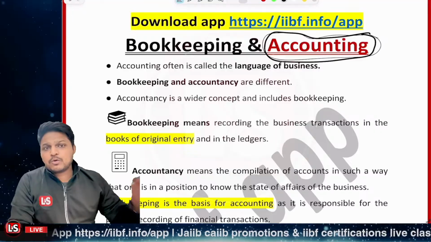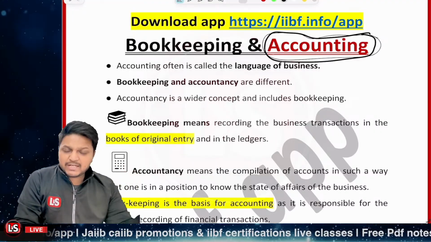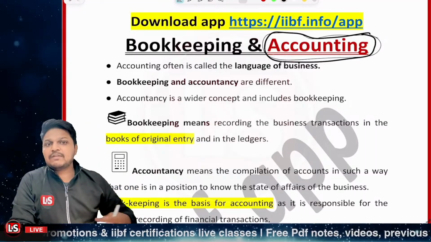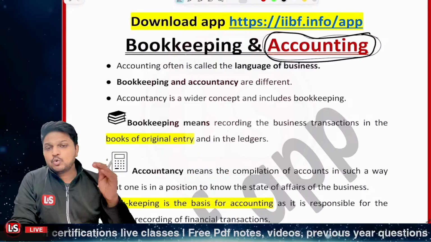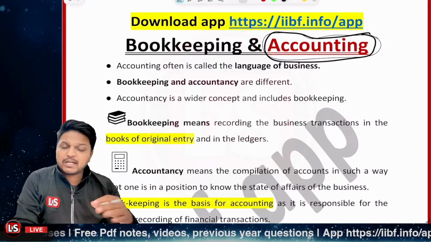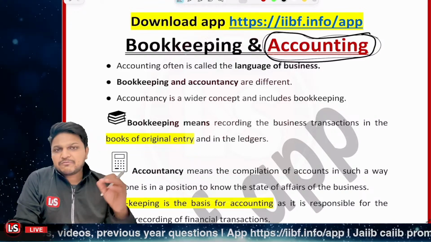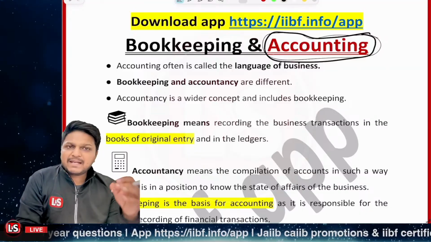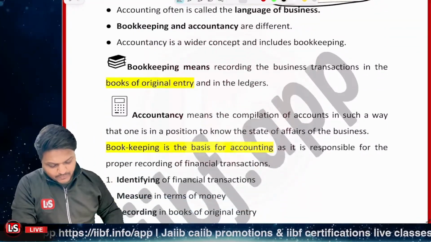So bookkeeping means recording the business transactions in the original book of a business, that is the journal. We have different types of books, and first of all, we record in the original book of entry, that is the journal, and after that we post it into the ledgers, then the trial balance is prepared, and after that we prepare the profit and loss account, the balance sheet, and everything. That's the process that is followed.